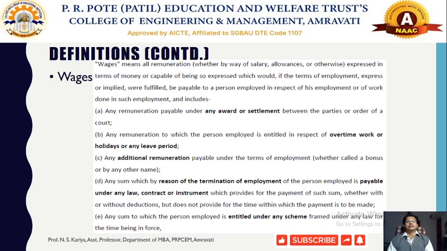That remuneration is nothing but the sum that the worker will receive, and that will be called wages, received due to the termination of the employment. This also provides for the payment of such sum whether with or without deductions, but does not provide the time within which the payment is to be made, or any other sum to which the person employed is entitled under any scheme framed under any law for the time being in force.